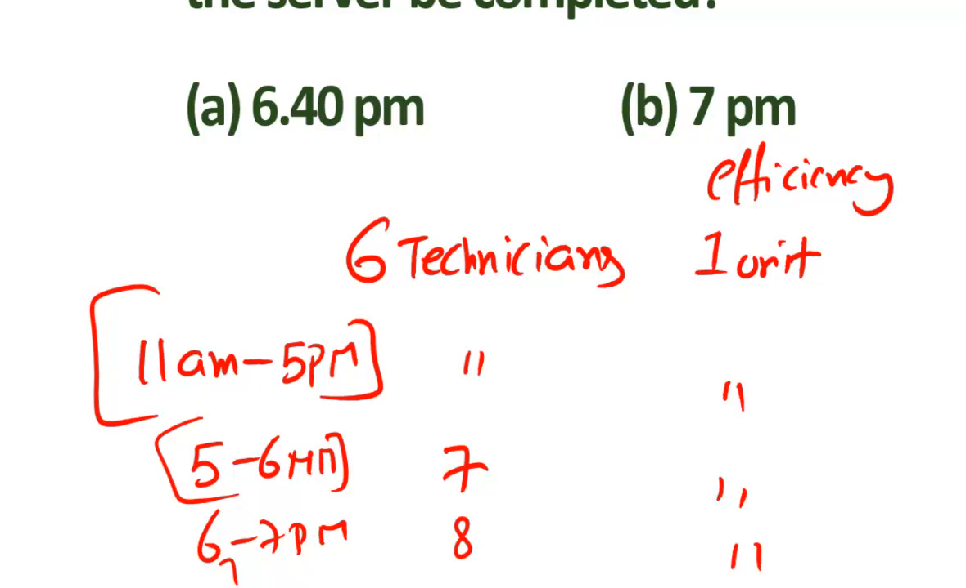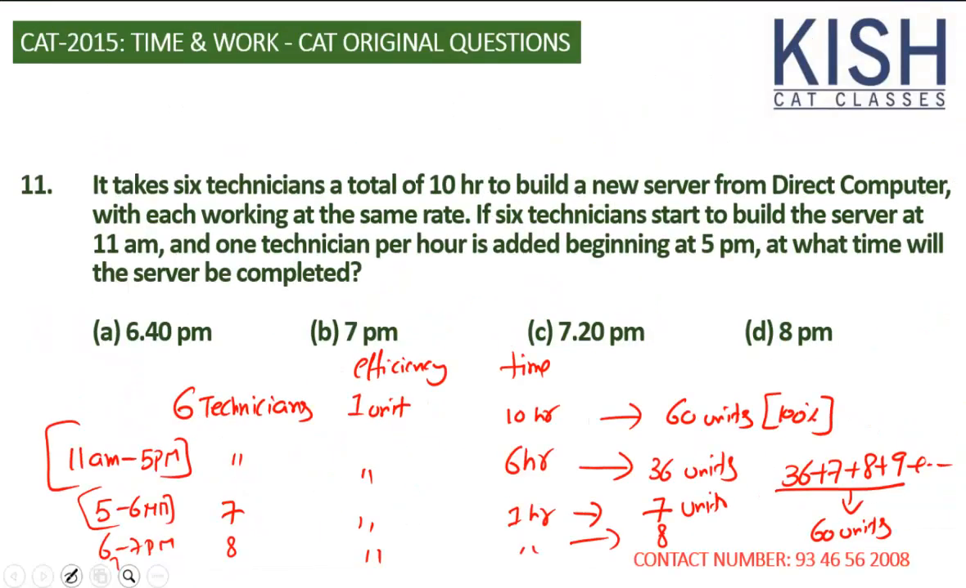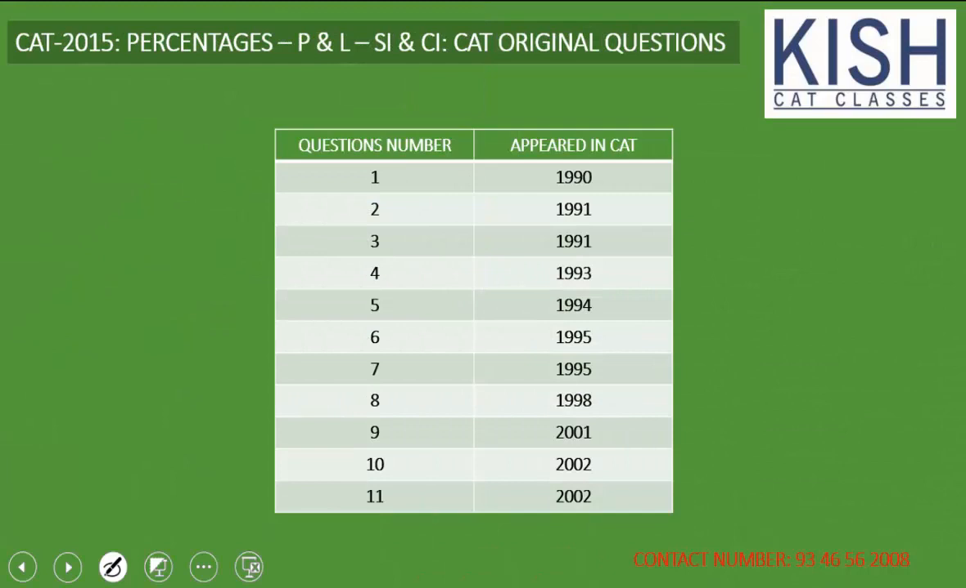So we have solved all the 11 questions, but the level of difficulty of all these questions is very limited. Let's check when they appeared. Question number 1 appeared in 1990. Questions 2 and 3 are directly from 1991 papers. Question 4 is from 1993. 5 is 1994. 6 and 7 are from 1995. 8 is from 1998. 9, the easiest one, is 2001. 10 and 11 are both from 2002.